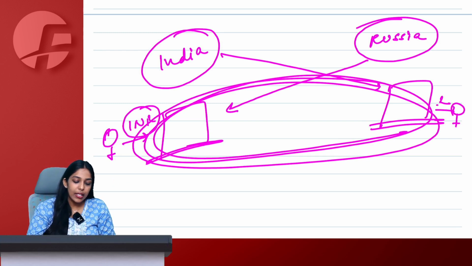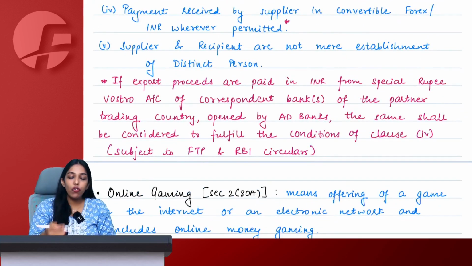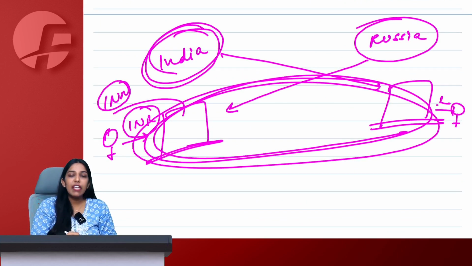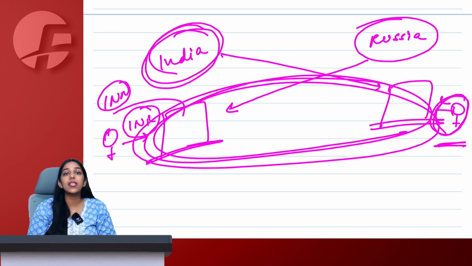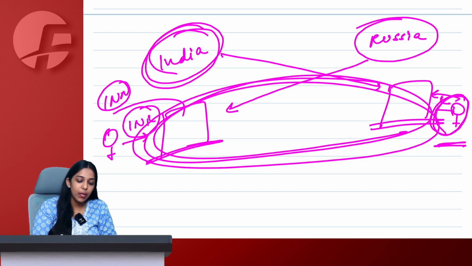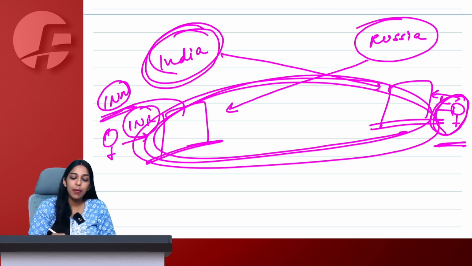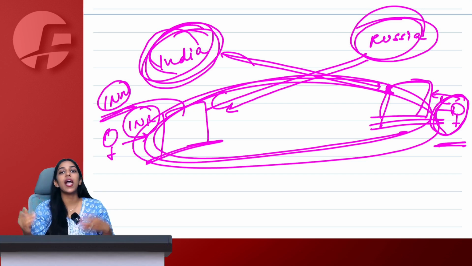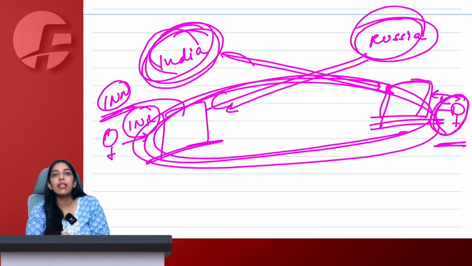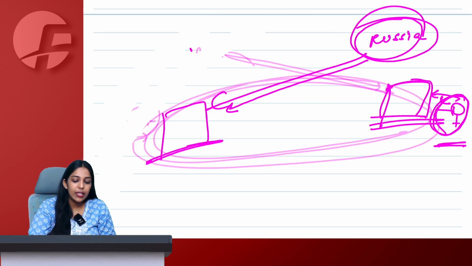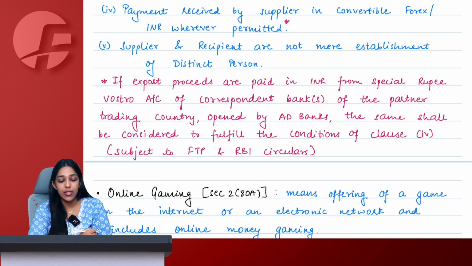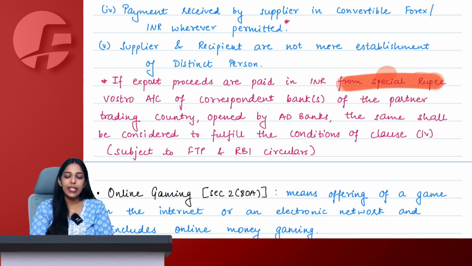So in that case, if I have received INR, Indian bank will give me INR only. If I am to receive some kind of a payment from this Russian person, he will deposit rubles here, but my Indian bank will give me INR only. Why? Because this bank is having an account in India also, and my bank is having an account in Russia, and both of these things will be set off ultimately. So the Nostro account here becomes Vostro account there, the Nostro account there becomes Vostro account here. So simply we say that if by these Nostro Vostro accounts I have received some special rupee, in that case it is okay.